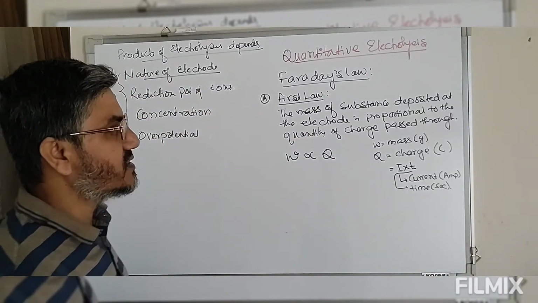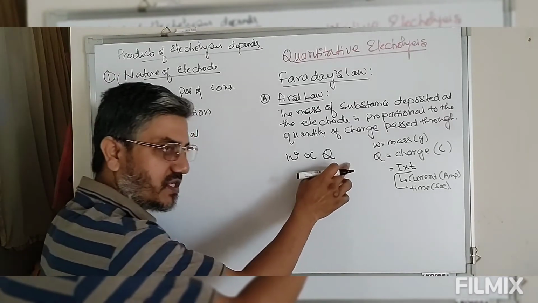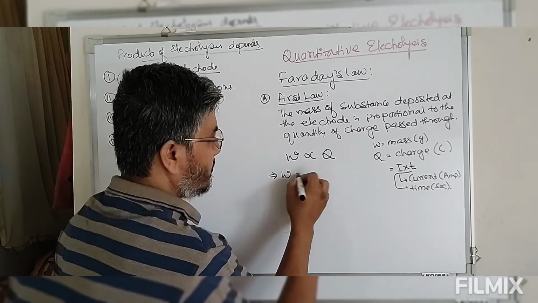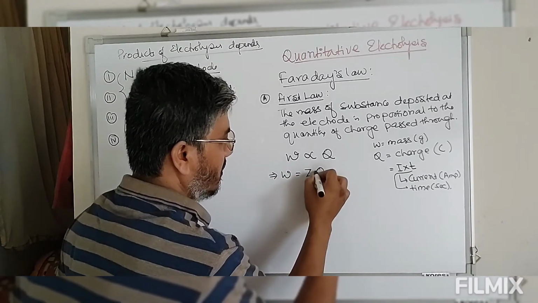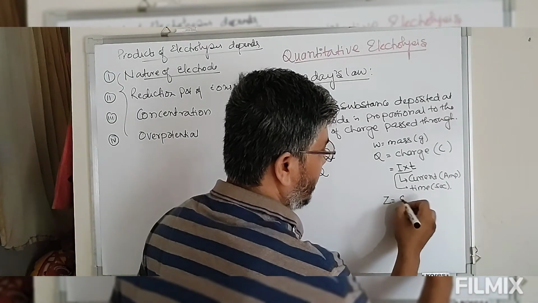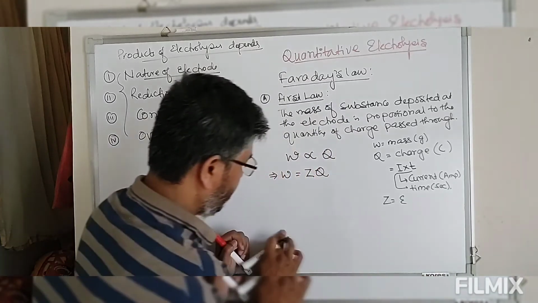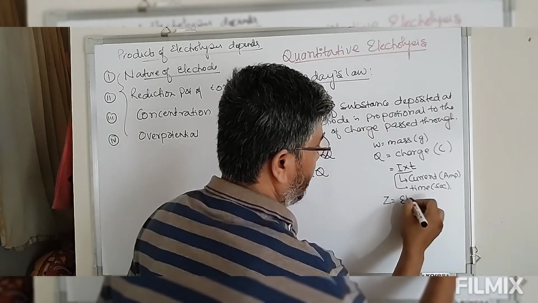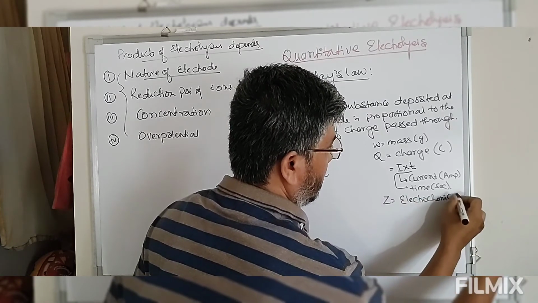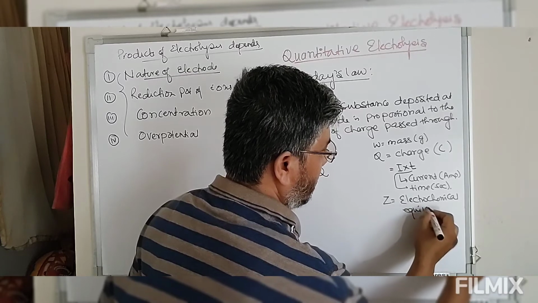That means the mass of the substance deposited at the respective electrode is proportional to the quantity of charge passed through. Therefore, W is equal to ZQ. Z is a proportionality constant, which is known as the electrochemical equivalent.